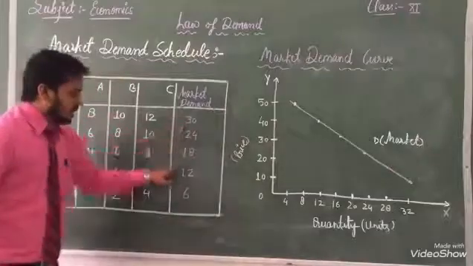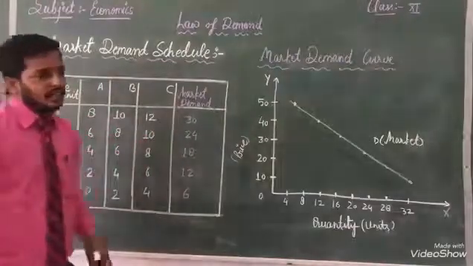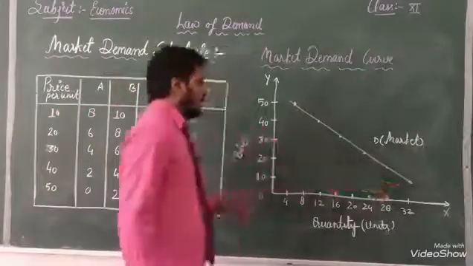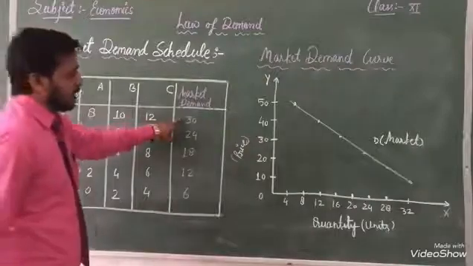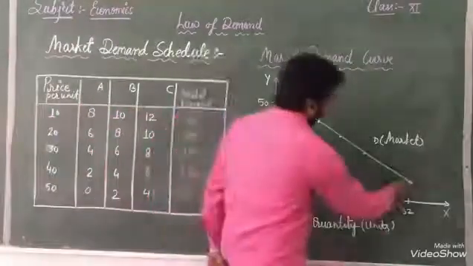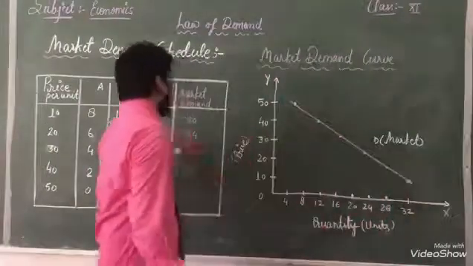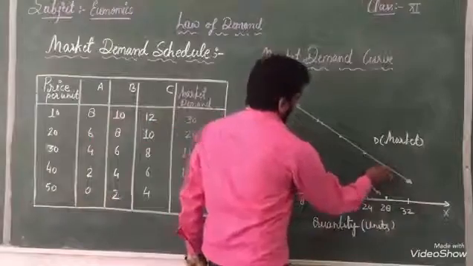Listen, the total is the market demand curve. That's why I am representing only one line in front of you. When our price is 10 per unit, then 30, I have represented here. After that 24 is represented here.